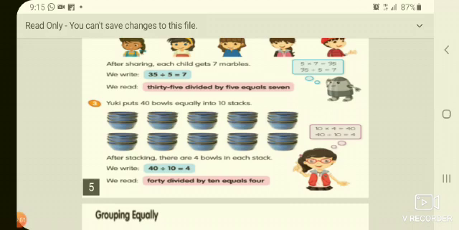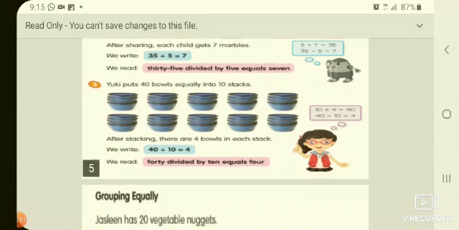That means 40 divided by 10. Okay, you should divide 40 cups or bowls into 10 groups. So each group will get 4. 40 divided by 10 is equal to 4.